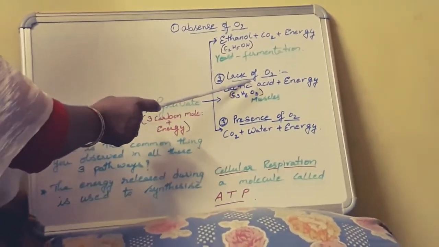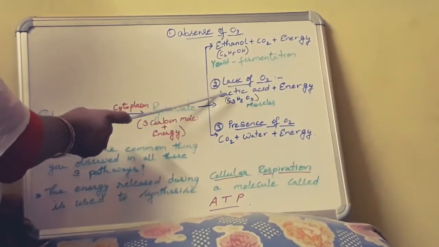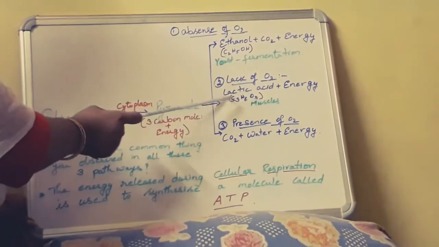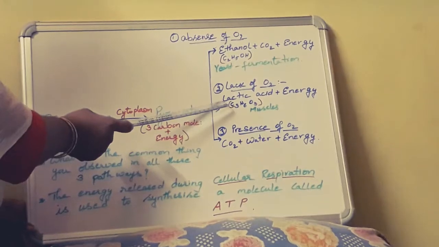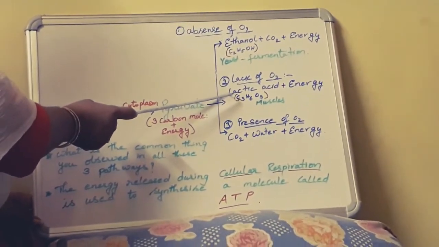So when oxygen supply is less to our muscles, lactic acid is produced and with less amount of energy, which results in muscle cramps, headache and other kind of problems, and we feel that we are overtired.